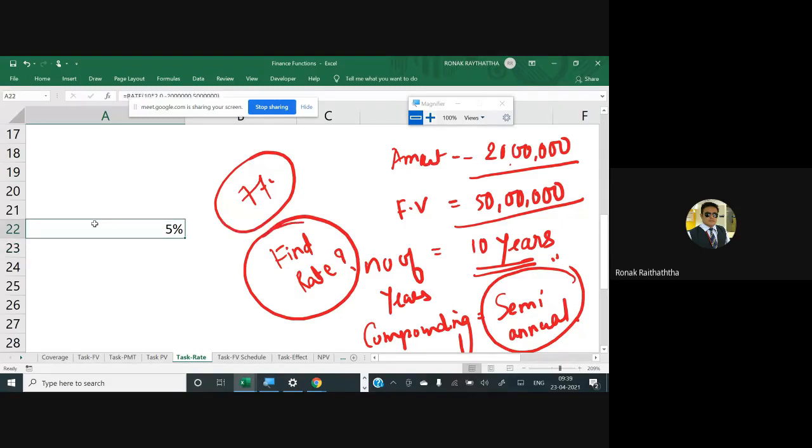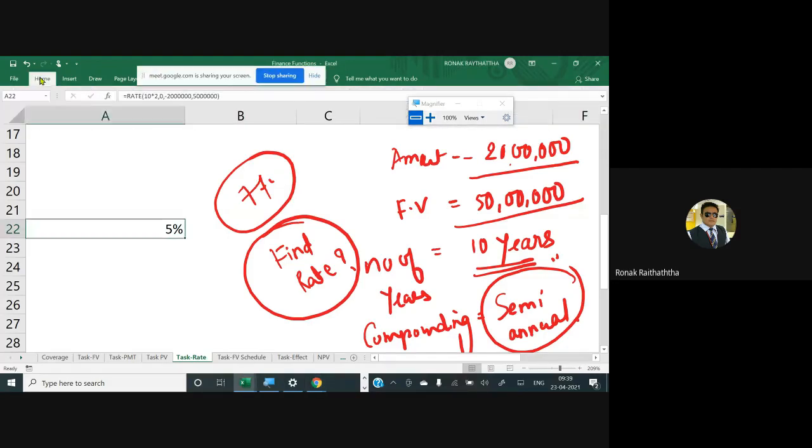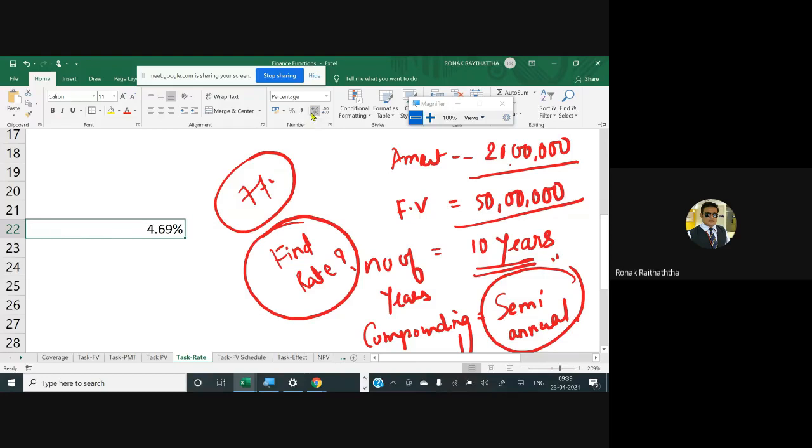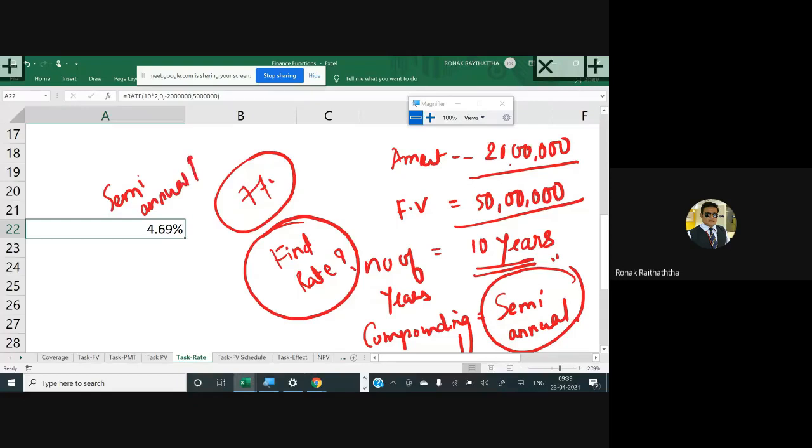Pressing enter, you get some rate of return. Let me just increase the decimals of it, and it's coming at 4.69%. But my dear friends, this 4.69% you have got is on a semi-annual basis. This is a semi-annual rate. Yes or no? It is a semi-annual rate, no?